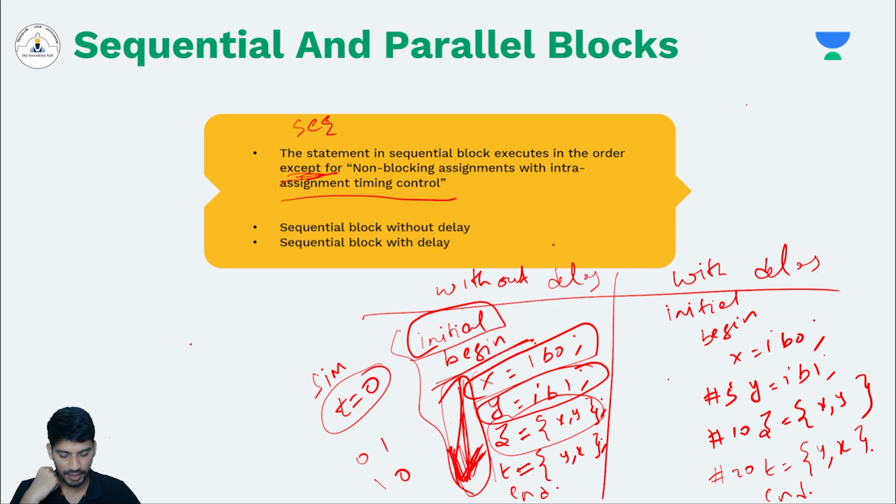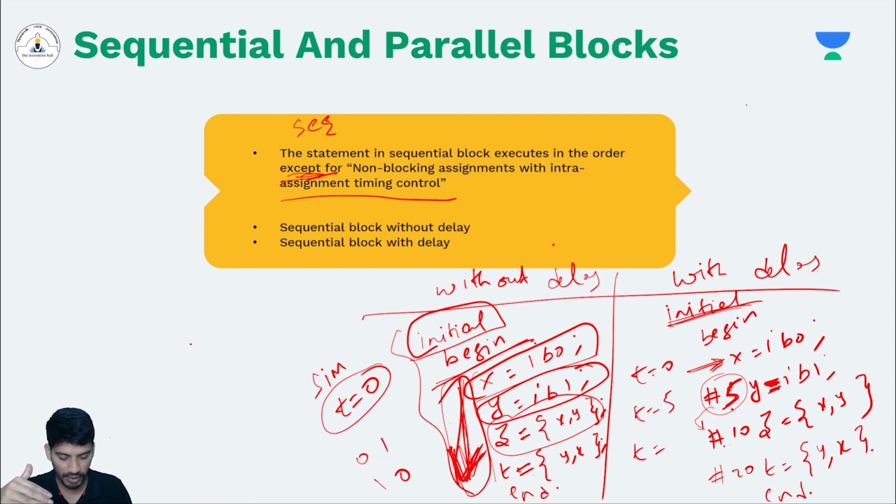At time 0, x equals 0 will be executed, because the initial block will start at time 0. At time t equals 5, because we have given 5 nanoseconds of regular delay, not intra-assignment delay, and this is a blocking statement as well. Since it is a blocking statement, it will block for 5 nanoseconds, and then it will release the control flow and go to the next statement.